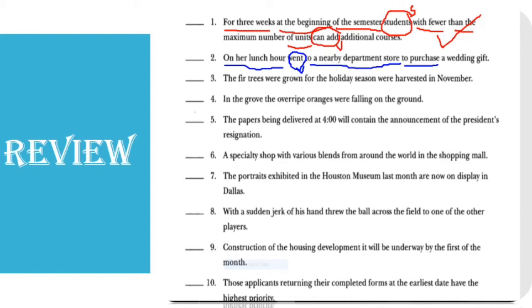So "to" is always followed either by a verb or by a noun. If it is followed by a noun, it is a prepositional phrase, like "to a nearby store" here. Okay, this is a prepositional phrase. "To" here is followed by "purchase," a verb, so surely it is not a prepositional phrase. Okay. A wedding gift, this is the object. So the sentence is incorrect.